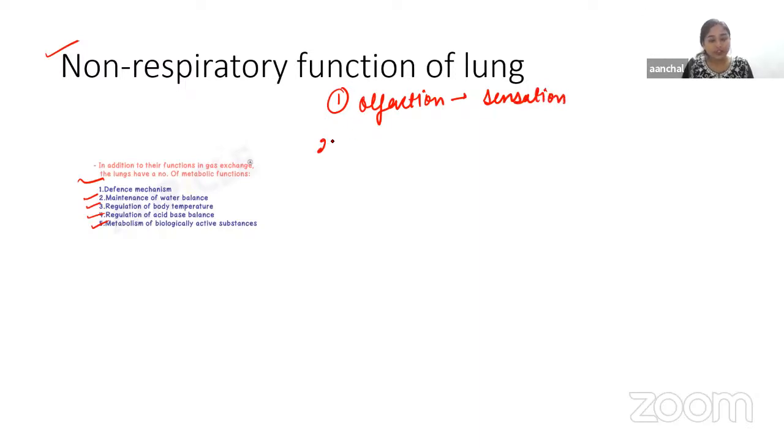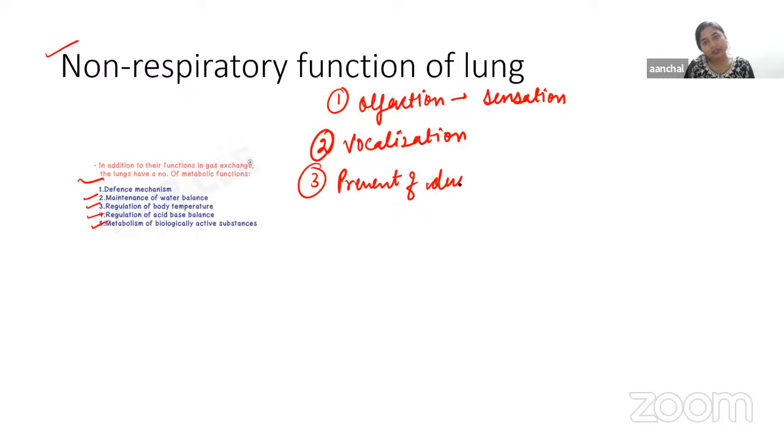Another function is vocalization. We know that along with other structures, the larynx forms the speech apparatus. The larynx plays a very important role in the process of vocalization, so it is also known as the sound box. Then another function is preventing the entry of dust particles. Dust particles enter the nostril from the air.